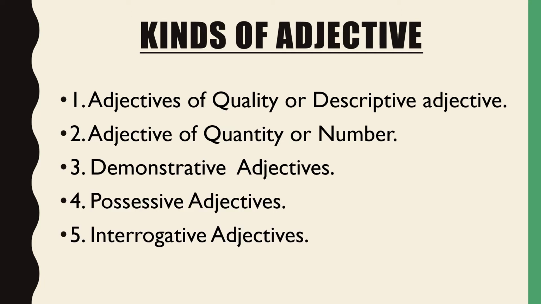So here are the 5 major types of adjectives. Adjectives of quality, or we call them descriptive adjectives. Adjectives of quantity or number, demonstrative adjective, possessive adjective, and interrogative adjective. Let's understand each of them in detail with examples.